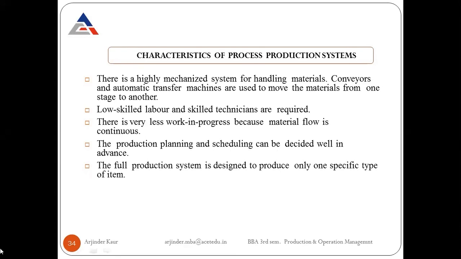The full production system is designed to produce only one specific type of item. So this type of whole plant is set up to produce only a single item. That is, if it is a steel plant, then only steel will be produced. If it is an oil refinery, only oil will be refined at that particular plant. No other item can be produced there.